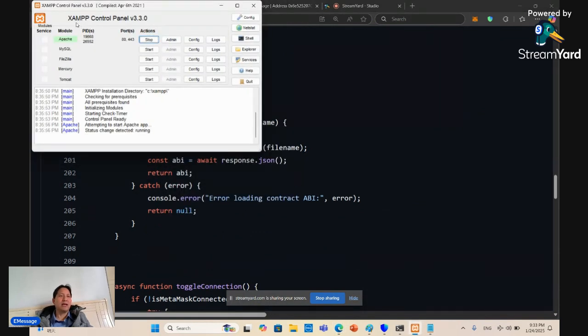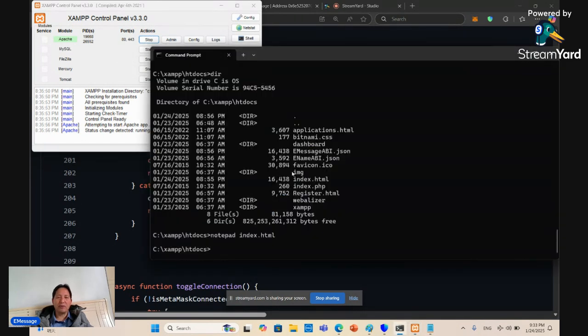You download XAMPP, which allows you to easily set up Apache or another web server, but any web server will work. In my case, I simply copy two files, index.html and eMessage ABI.json, under this directory. So then everything should be working.